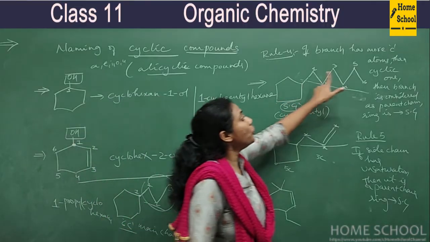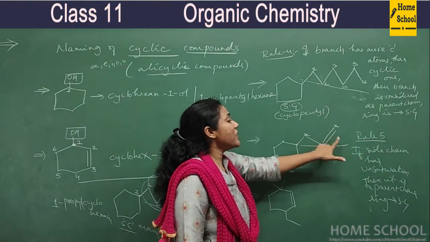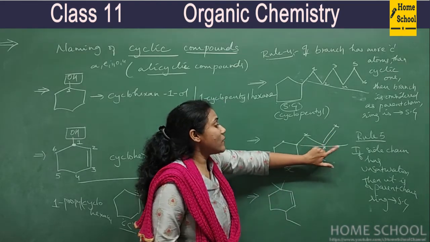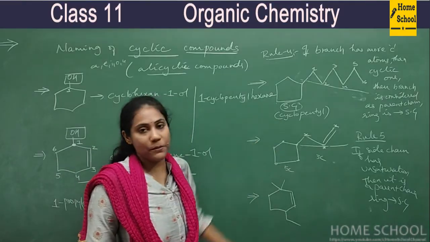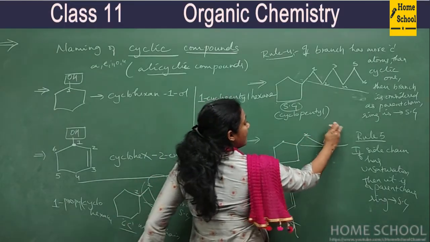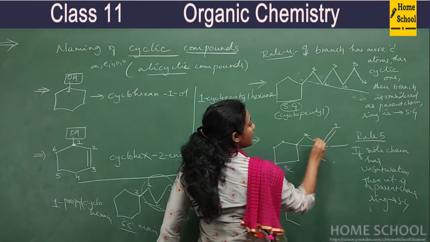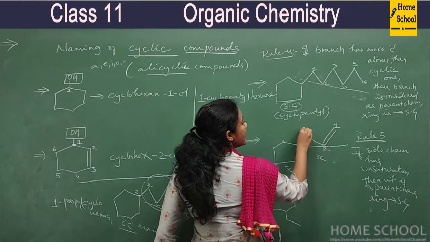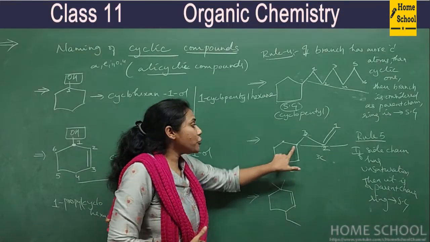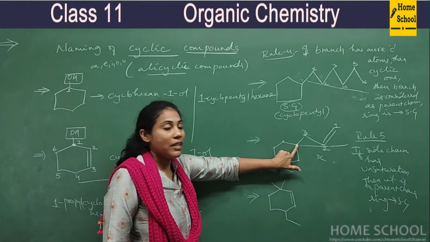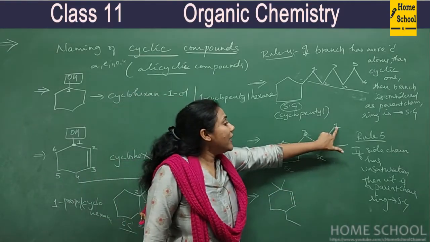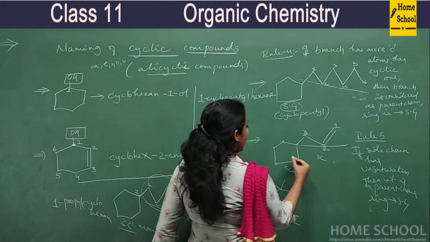If a side chain has more carbons than a ring, or if a side chain has unsaturation or any functional group, then definitely that is your parent chain. The ring will become a substituent group. Okay, so how do you name this? How do you number this? See, the double bond containing carbon should get number 1 position. This is number 2, this is number 3. So at the 3rd carbon, the substituent group is attached. You should not give number 1 position to this carbon, because double bonded carbons always have more preference.